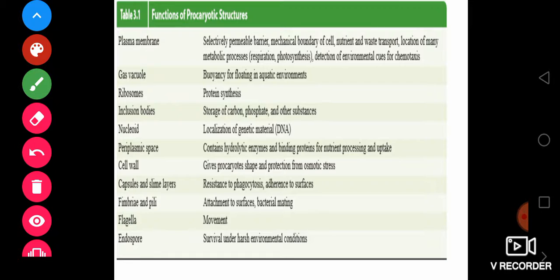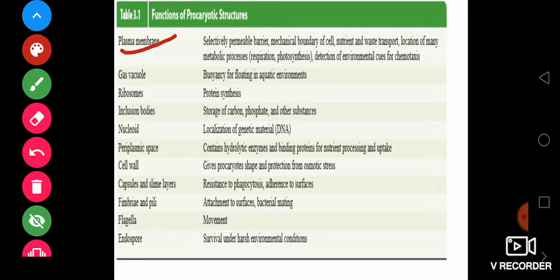Look here, the function of prokaryotic structure. As we discussed, this is the plasma membrane. This is a selectively permeable membrane in the bacteria. Selectively permeable means it allows selective particles from the surroundings to move inside the cell as well as outside the cell. It helps in the uptake of food molecules, metabolic enzymes and many other things.